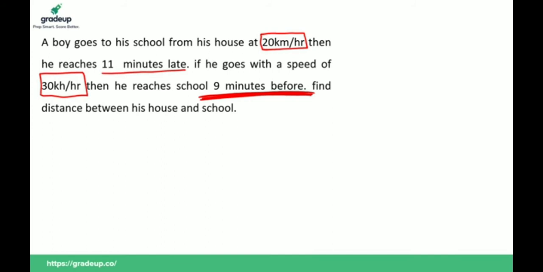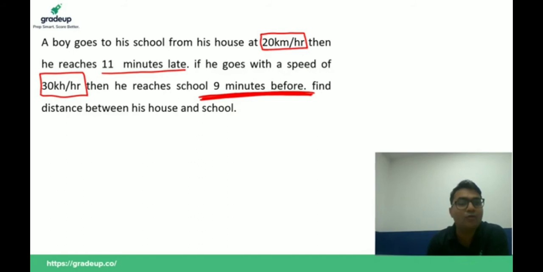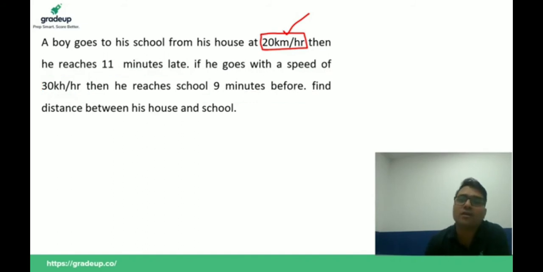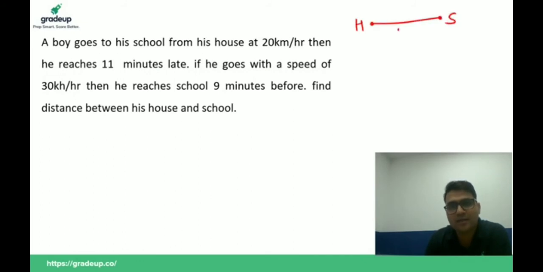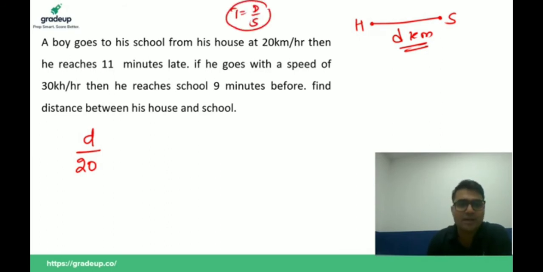Yes. Now I will solve this question. Don't worry, guys. Now listen carefully. A boy goes to his school from his house at 20 km per hour. Then he reaches school 11 minutes late. Let the distance from his house to his school be d kilometer. As you all know, time is equal to distance upon speed. D kilometer with 20 km per hour speed, then he will take this time. But if he goes d kilometer with 30 km per hour speed, then he will take this time.